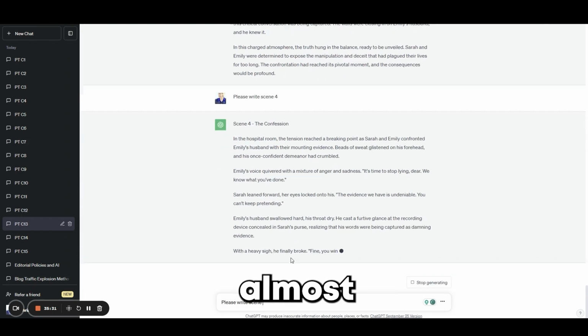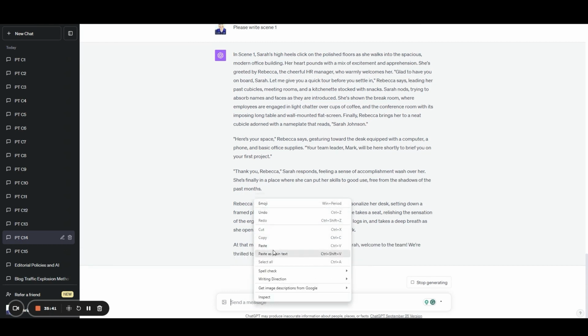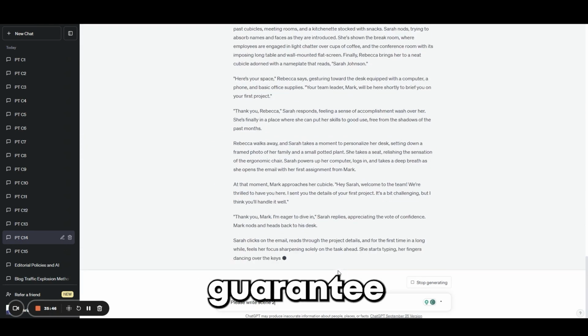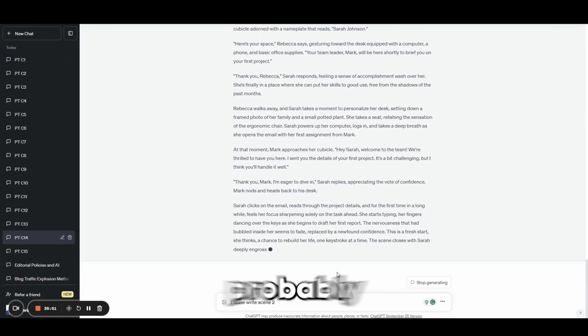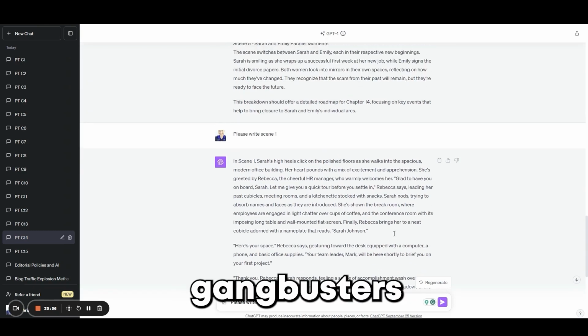Scene 5, almost done, guys, with chapter 13. All right, let's see how much slower this one's going, but it's probably better content. Can't guarantee that, but we're just going to still go back and forth because otherwise I'll probably get lost. We're almost there. We got one more chapter and it's going to go like gangbusters.